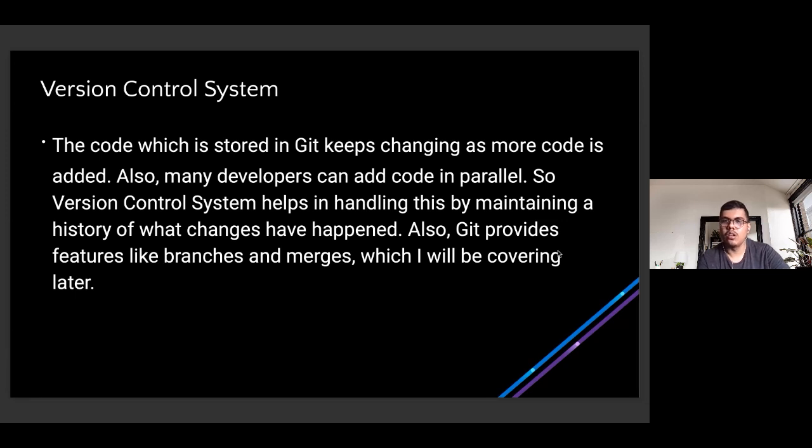For example, on the first day your code base might consist of 1 or 2 files, but after 30 days it might have say 30 to 50 files, with a lot of changes. So it's very hard to keep track of at what point of time what changes you made, or how exactly you made them.